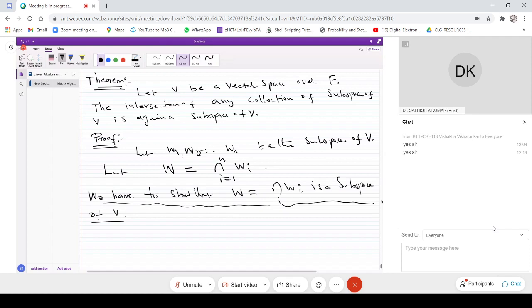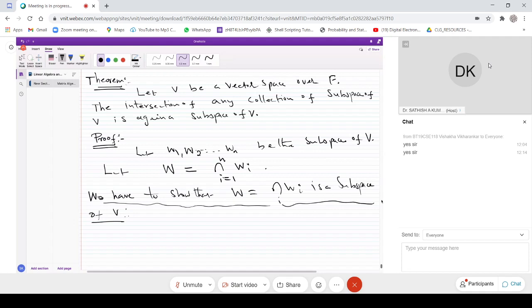Okay, now that is what we have to prove. One thing we are given is that each of W1, W2, etc., Wn is a subspace. It is straightforward: if something is true for W1, it is true for W2 also, because their intersection is there. So if there is an intersection, then the proof is straightforward. You don't need to worry much, we don't need more analysis.